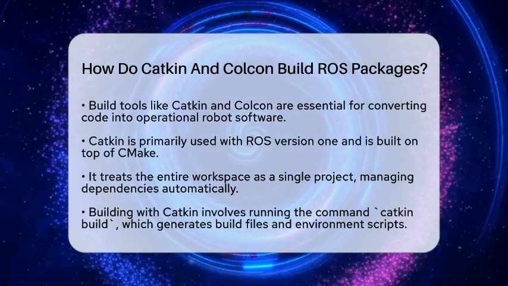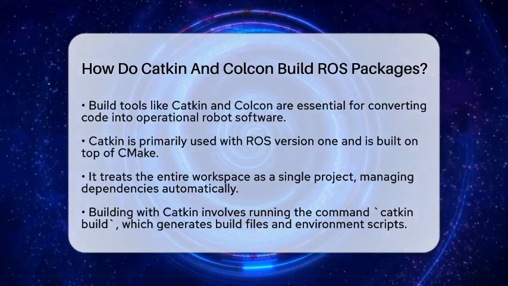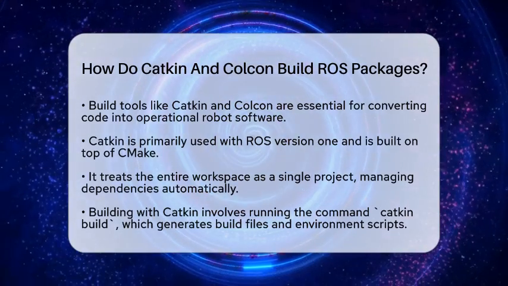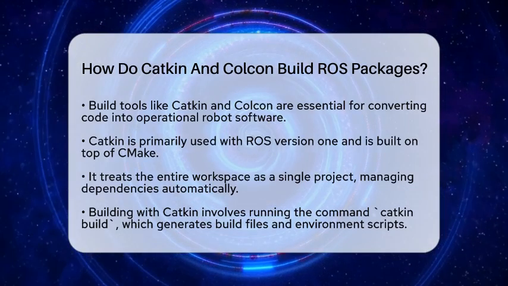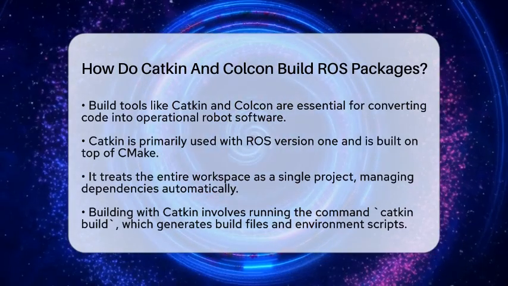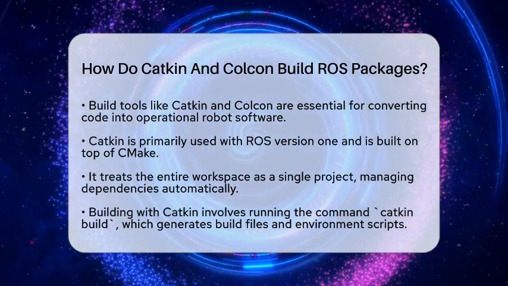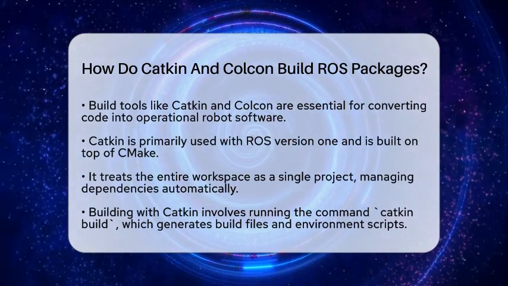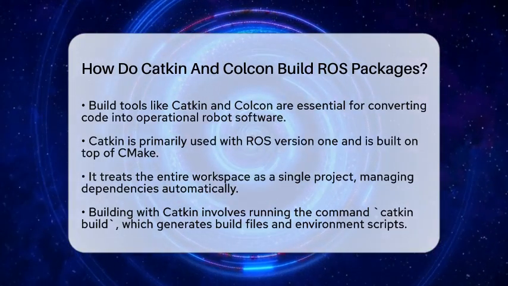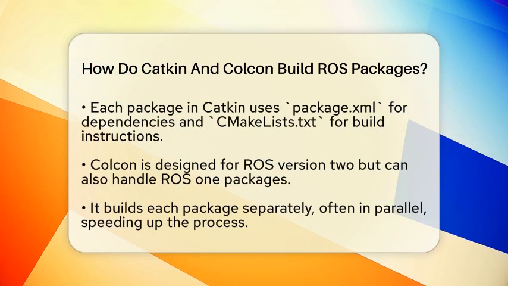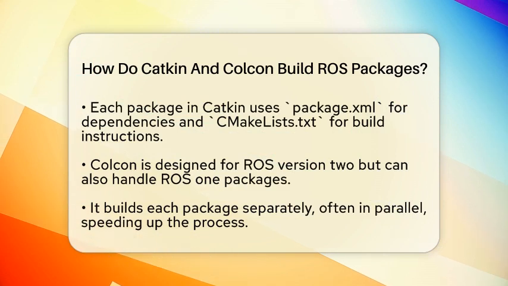Catkin is the traditional build system used mainly with Robot Operating System version 1. It is built on top of CMake, which is a popular cross-platform build generator. When you build with Catkin, it treats your entire workspace as a single big project. Each package in your workspace is like a small part of a larger puzzle. Catkin manages dependencies between packages automatically, so you don't have to worry about missing links.